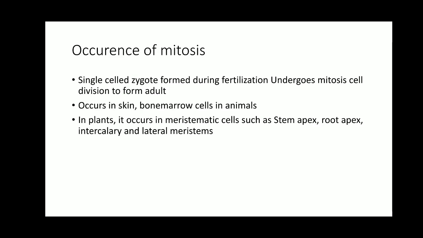So, in case of animal cells, in the diploid cells, mitosis is going to take place mostly, and in case of plant cells, it occurs in meristematic cells. In plant cells, in meristematic cells such as stem cells, root tips, intercalary, and in the lateral meristems, mitosis is going to take place.